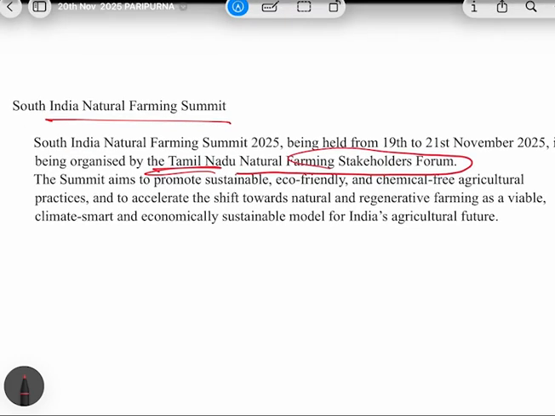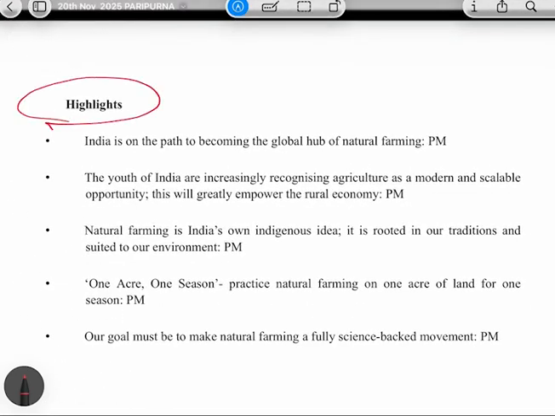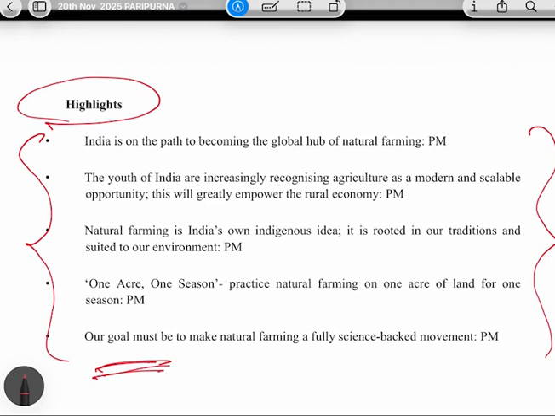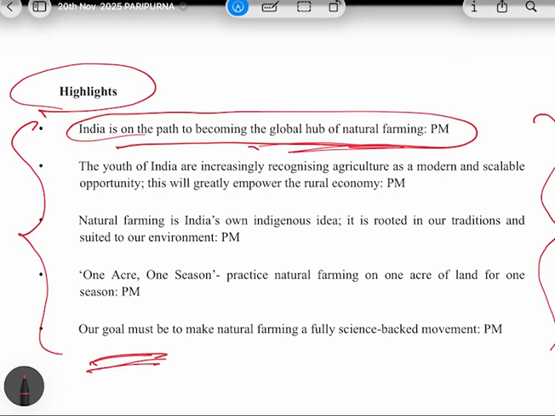And what is the aim of this summit? Basically, the aim of this summit is to promote sustainable and eco-friendly agriculture. This is the main aim of this summit. Now, let's discuss some of the highlights of this summit. I have written five important keynotes which were given by the Prime Minister of India, so you can use them in your answers. The highlights were: the Prime Minister said India is on the path to becoming the global hub of natural farming. Second, the youth of India are increasingly recognizing agriculture as a modern and scalable opportunity. This will greatly empower the rural economy.